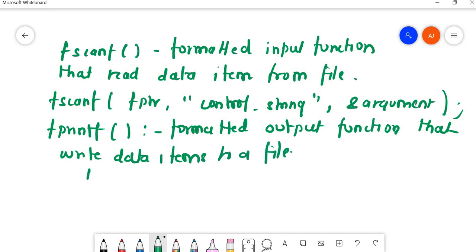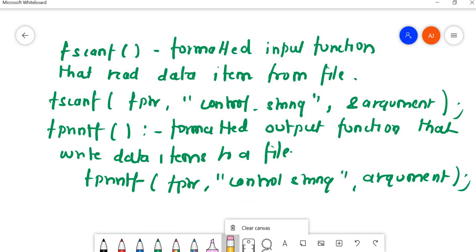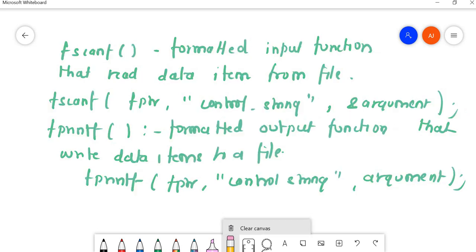Its syntax will be fprintf(fptr, control string, argument), where the control string is %d, %s, %c, and simply the argument. It is very similar to printf and scanf. Next, let me clear the canvas first.